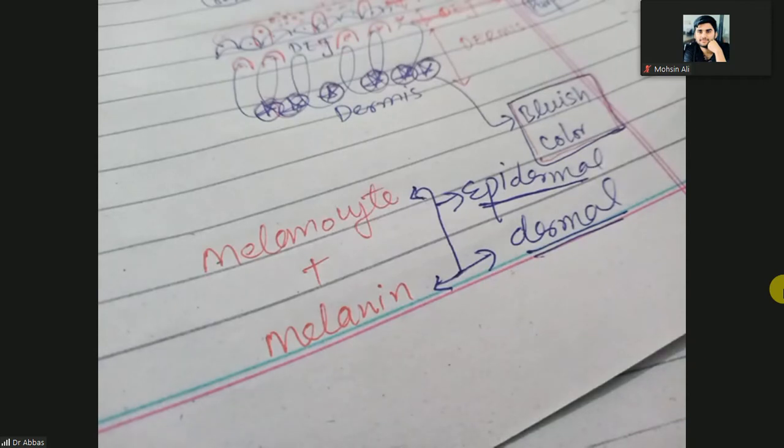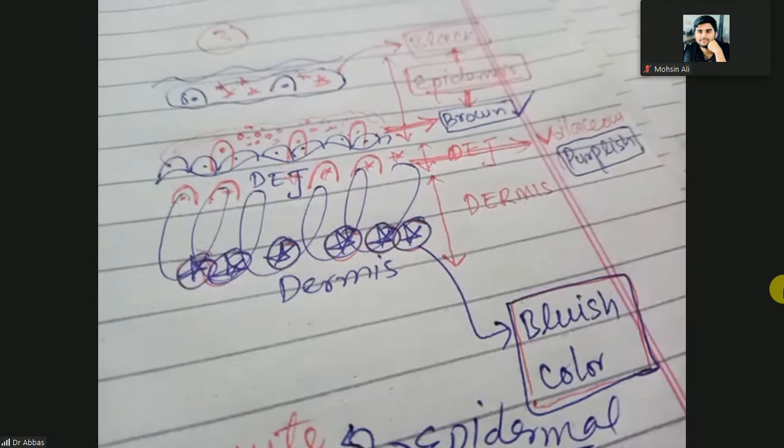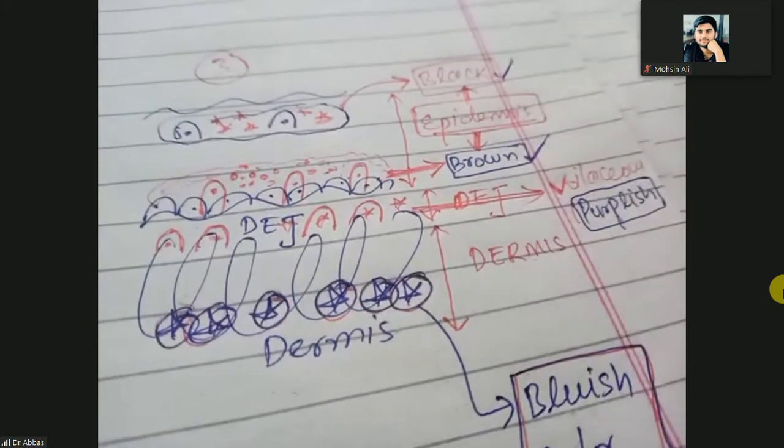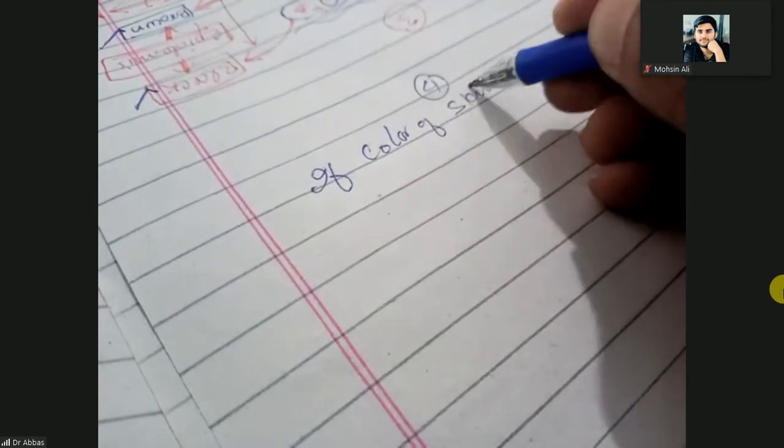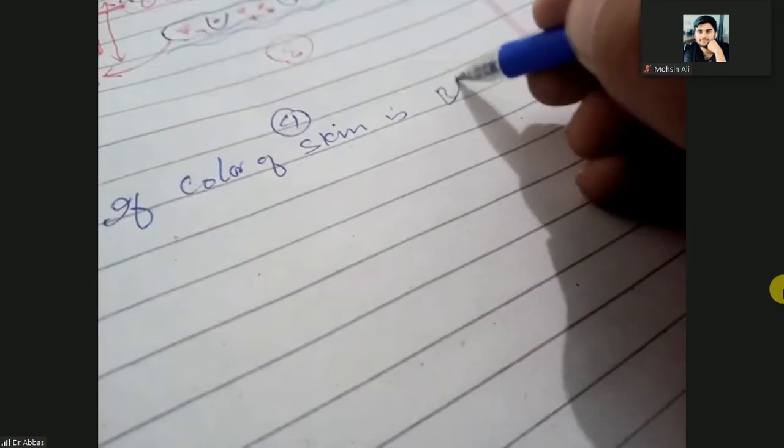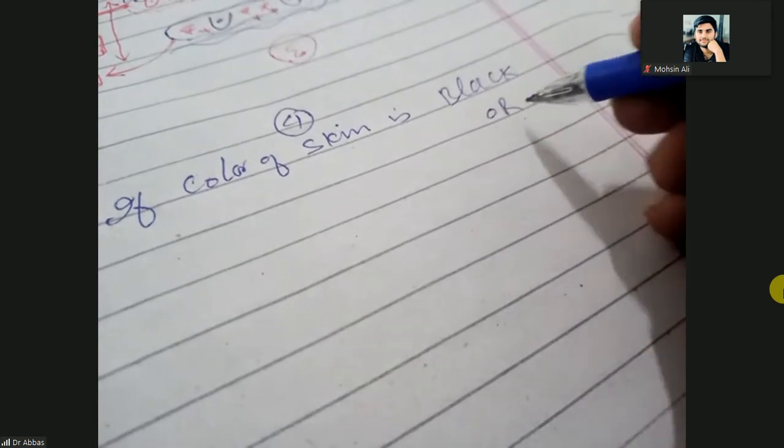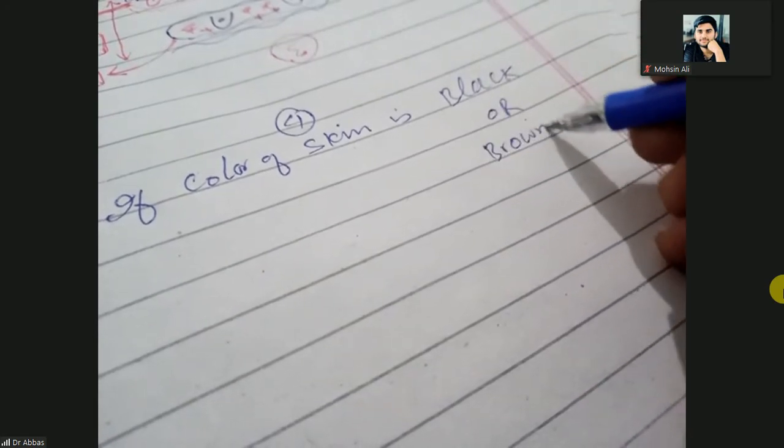So how will you identify whether melanin is dermal or epidermal? If the color of the skin is brown or black, what do you think?